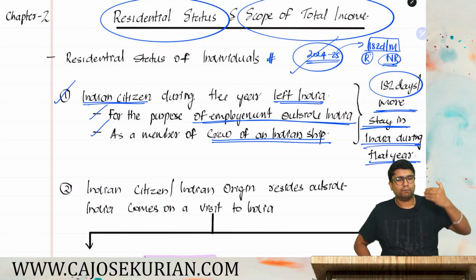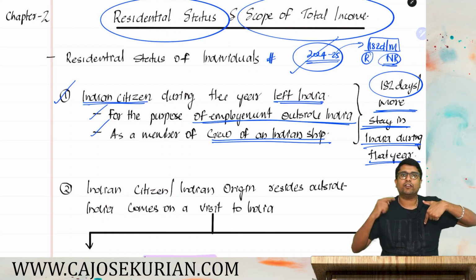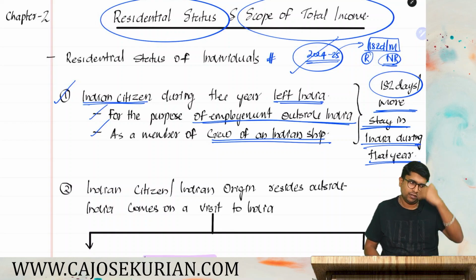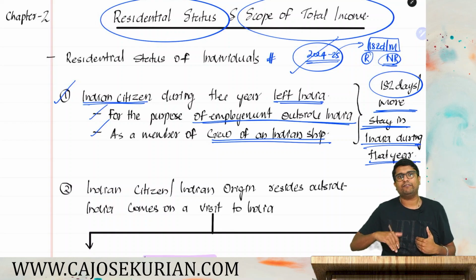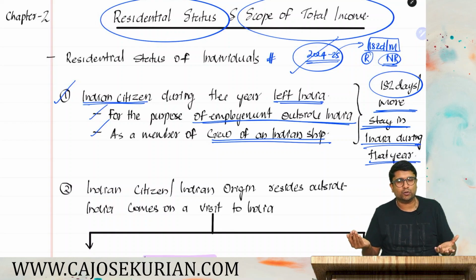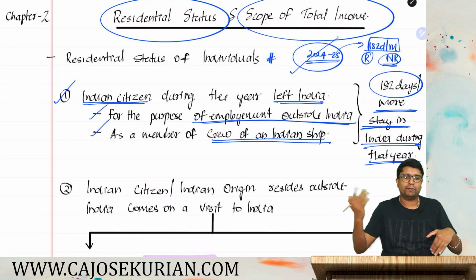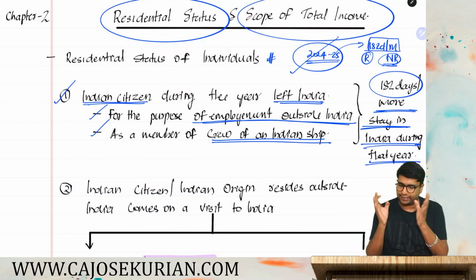Very simple, friends. Both the date of arrival and the date of departure have to be counted as if you are in India. For example, I visited today and I've left tomorrow. So 2 days you are in India. You don't have to take that 24-hour cycle and all. The date of arrival and the date of departure both have to be counted as if you are in India.